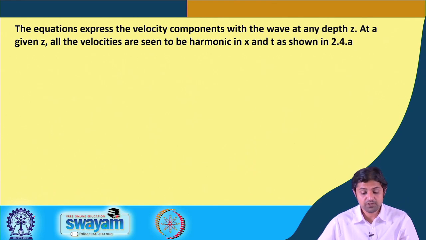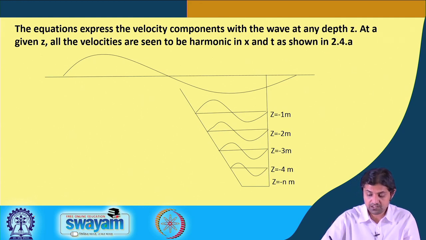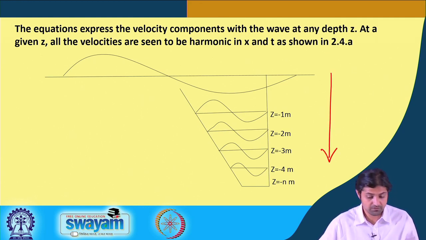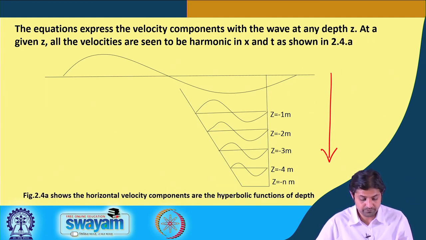The equation expresses the velocity components of the wave at any depth z. At a given z, all the velocities are seen to be harmonic in x and t, as shown in the figure. If we plot those, it's harmonic, but with different z this is the variation we get.